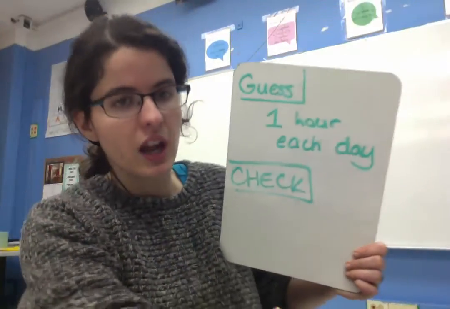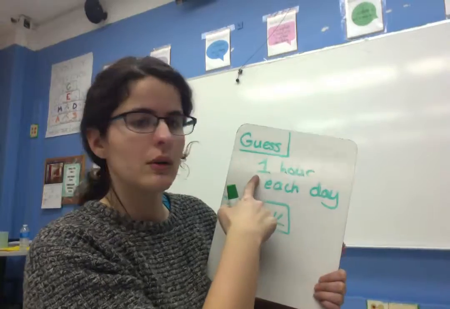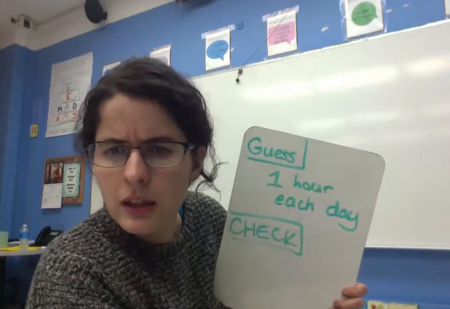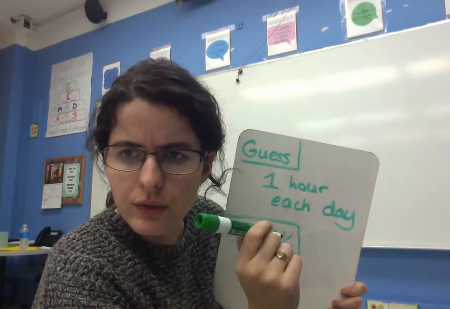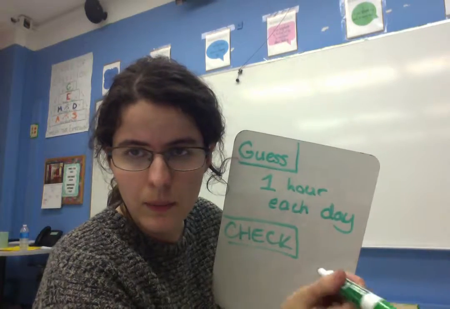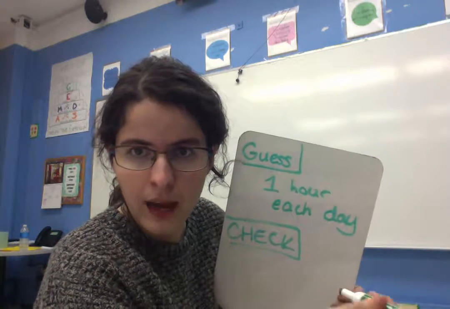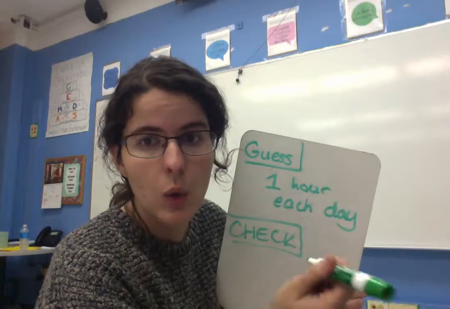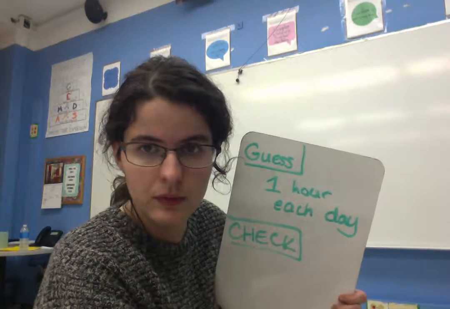My guess can be completely wrong, and that is fine, because this next step, check, is what is really going to be important for me to generalize. So if I'm going to be checking this, I need to figure out, well, 1 hour each day, what am I doing with that? He runs 5 days, and it's an hour each day. And he plays with his daughters for 5 days, 1.5 hours each day.